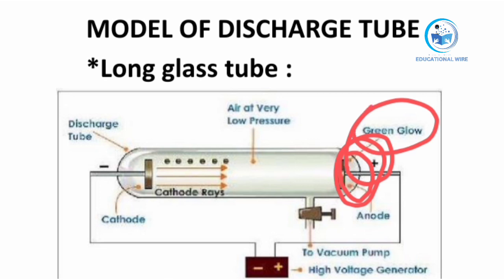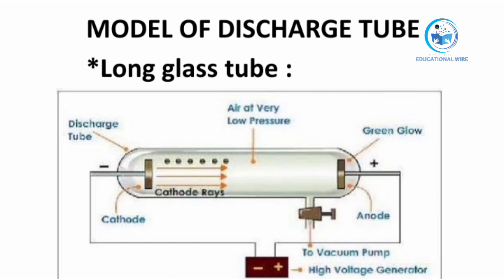So that glow moves to the end, behind the anode, and it is called cathode rays. Why is it called cathode rays? Because we have a negative charge over here. So this whole process in a long glass tube, the discovery of the electron, is called cathode rays.